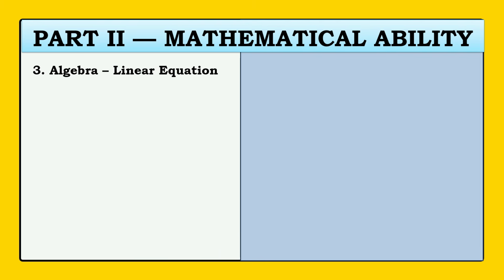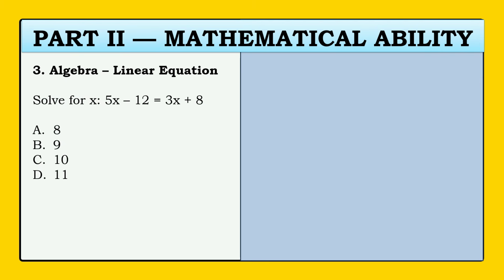Our next question is algebra, linear equation. Solve for x in 5x minus 12 is equal to 3x plus 8. A. 8, B. 9, C. 10, or D. 11. What do you think the answer?